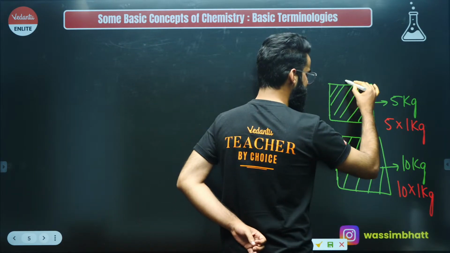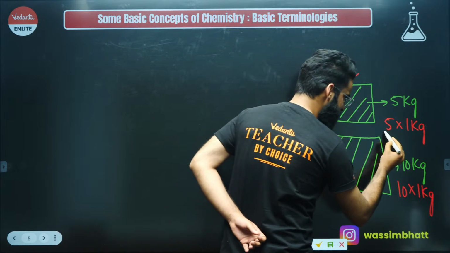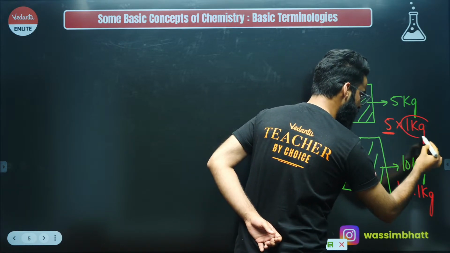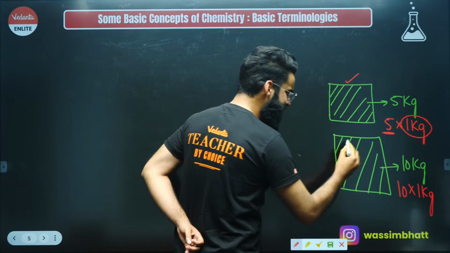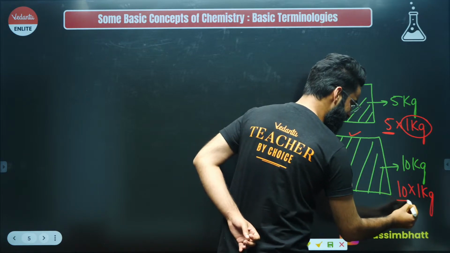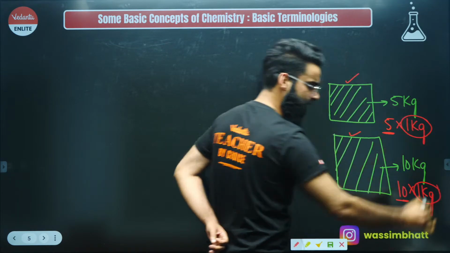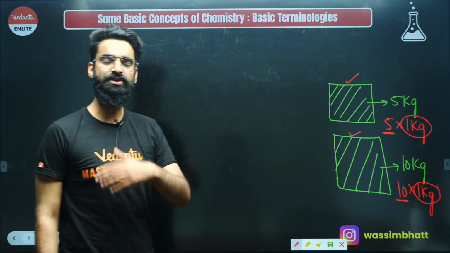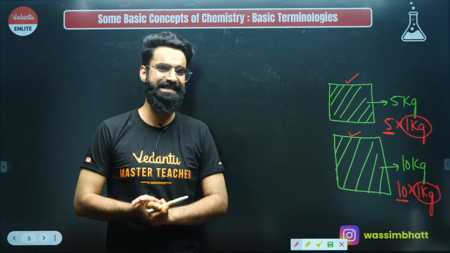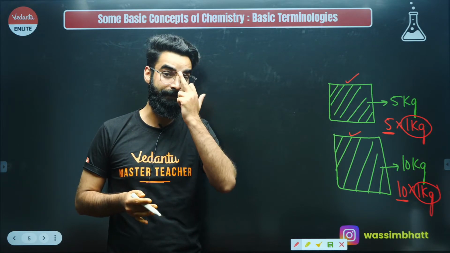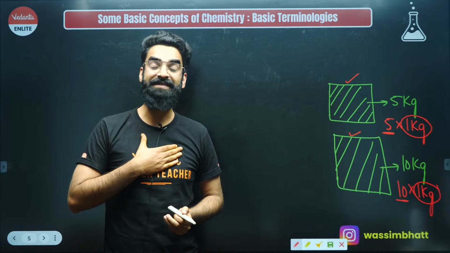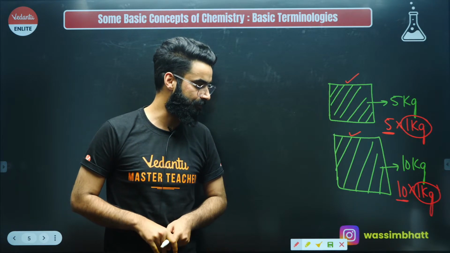I can say this particular object, it is 5 times heavier than 1 kilogram. I can say this particular object, it is 10 times heavier than 1 kilogram, right? For example, if my weight is 75 kilograms, what it means exactly? It means I am 75 times heavier than 1 kilogram, right?